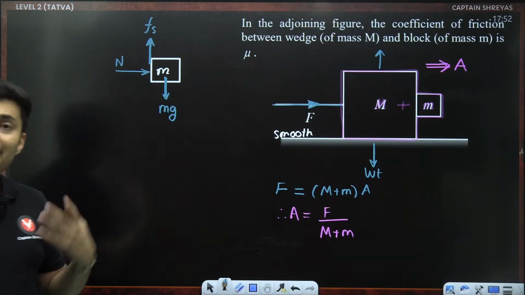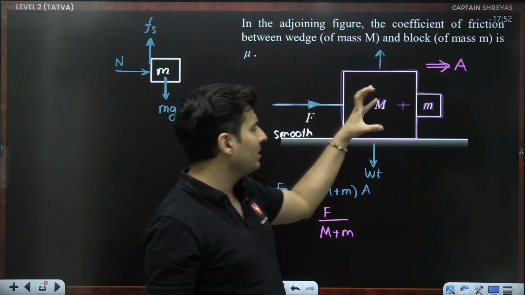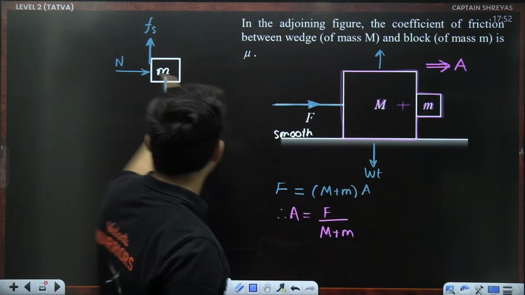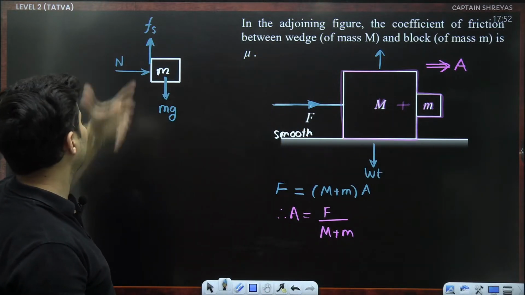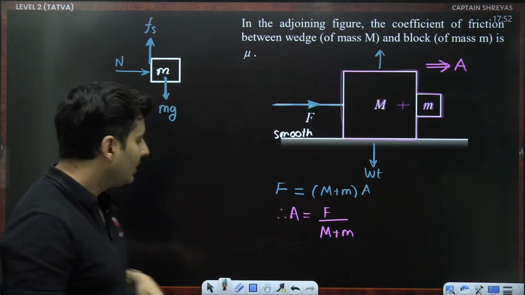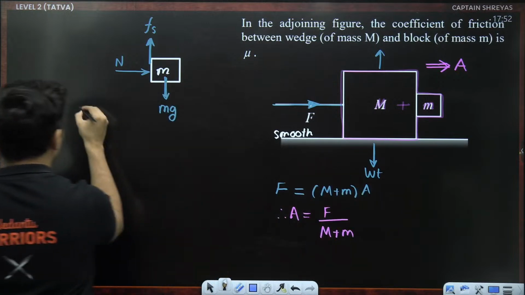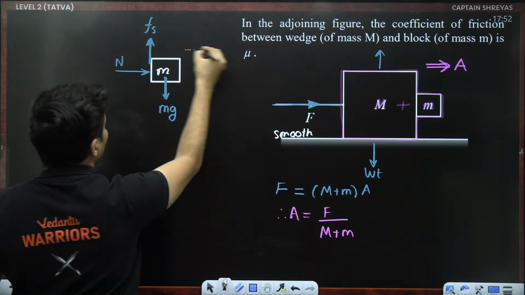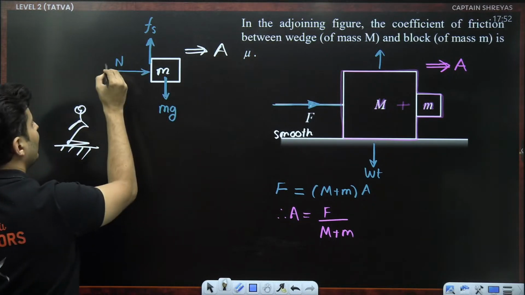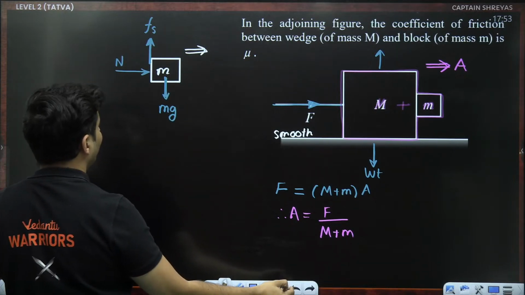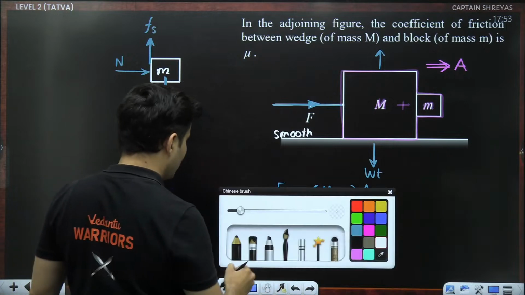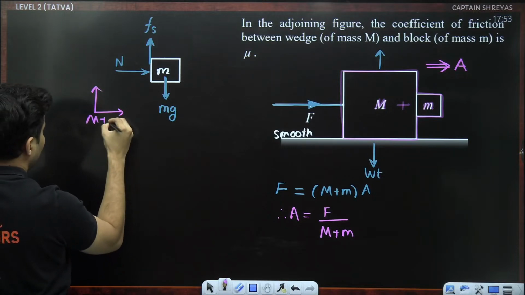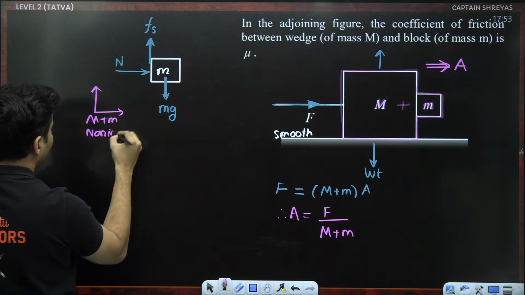So now think, why is there normal at all? I know, yes, you are pushing the system together, so the normal will be there between these two masses. But why is the normal coming in the free body diagram? Who is there to counter it, or what is this normal doing? There are two ways to look at it. If you are a ground observer, standing on the ground surface, you will see the entire system moving. You will see this mass accelerate. So you will say the normal is causing the acceleration. But if you choose the frame of reference of M plus m, this becomes a non-inertial frame.